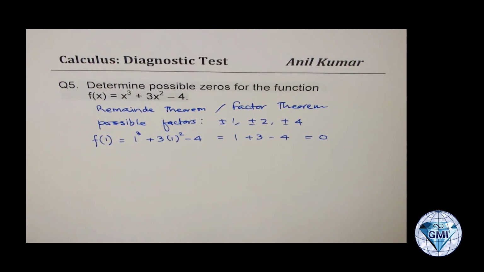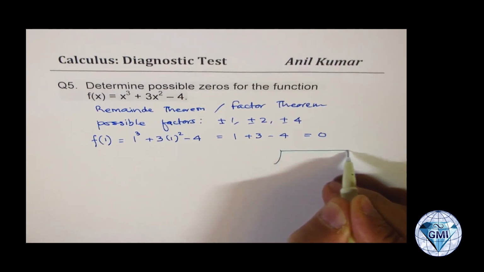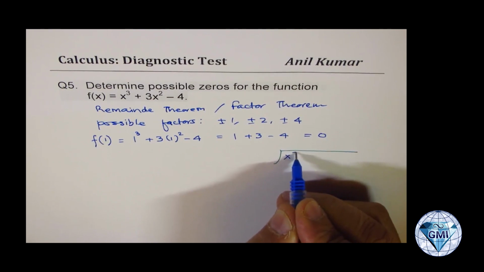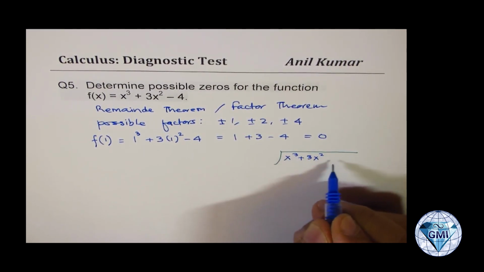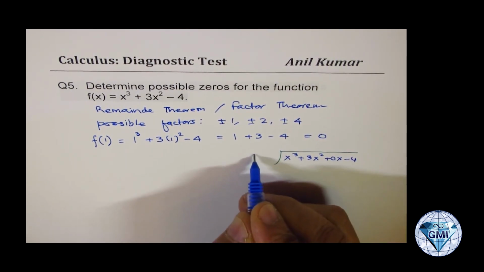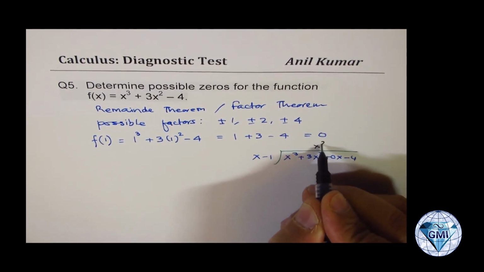Now since x minus 1 is a factor, I could do long division. So I could do a long division here, dividing x cubed plus 3x squared, and since we do not have an x term, we'll write 0x minus 4, by x minus 1. So if I do that, well, let's divide by x squared times.